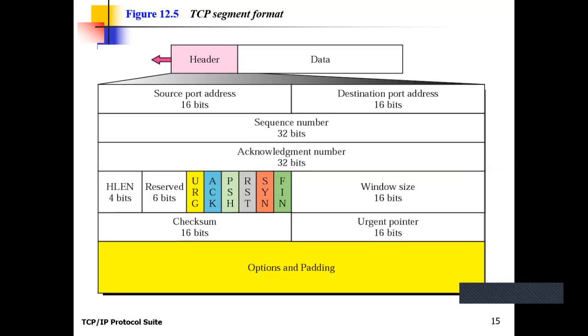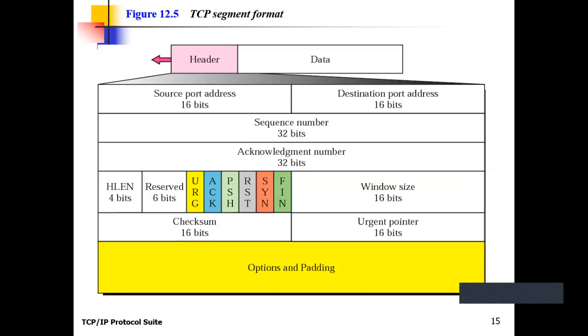Clear? But in case of UDP, the size of the UDP header is fixed, which is 8 bytes. Clear? See the difference between the header format of TCP and UDP. Here, UDP is a connectionless protocol, but TCP is a connection-oriented protocol. So some other fields are required for providing the connection-oriented services.